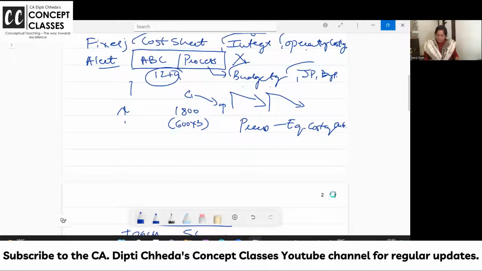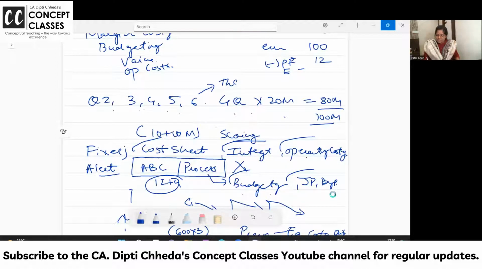And this reminds me of one very important bit. In questions number 2, 3, 4, 5, 6, you have a choice. In question number 6, there are theory questions and one practical question also. So again, 4 questions of 5 marks each, 20 marks. So I feel question 6 is very scoring.